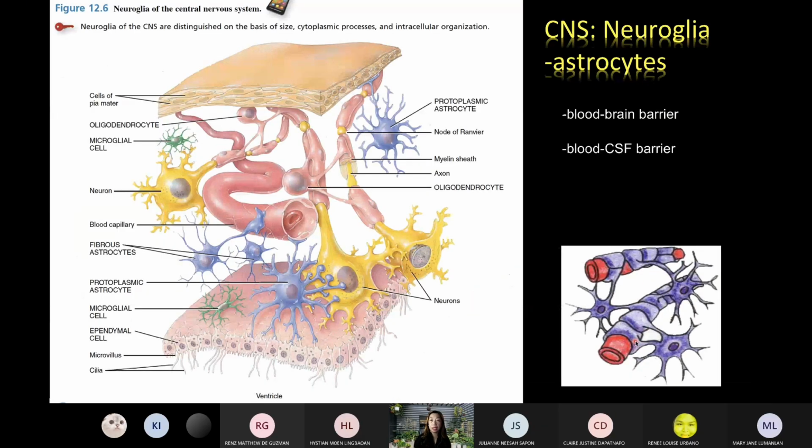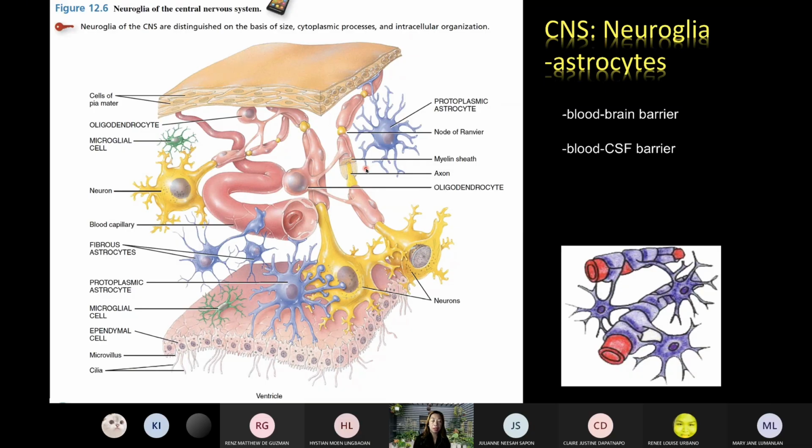Okay, what about the neuroglial cells now? Earlier, we said that because neurons are highly specialized, they lost the ability to divide. That's not true for neuroglia. The neuroglial cells have the capacity to divide. They have the capacity to undergo mitosis. Hence, they are very important in tissue regeneration, in nerve tissue regeneration.